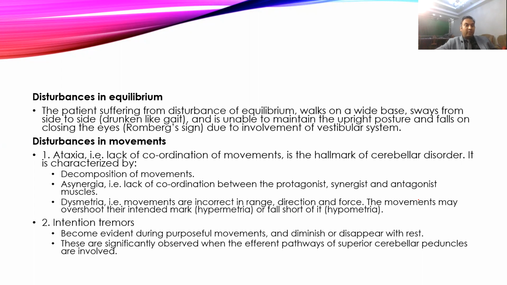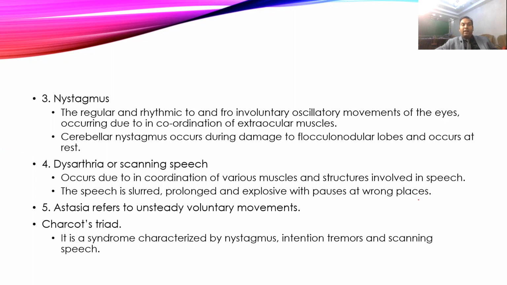Then there will be tremors. When the patient is at rest, there will be no tremor. But when the person tries to do any voluntary movement, the tremors will be observed. This type of tremor is called intentional tremor, and the tremor keeps increasing as the patient reaches the target point. Then nystagmus: there will be involuntary movement of the eyes, which you can see when the patient looks in a lateral direction. That is called nystagmus.